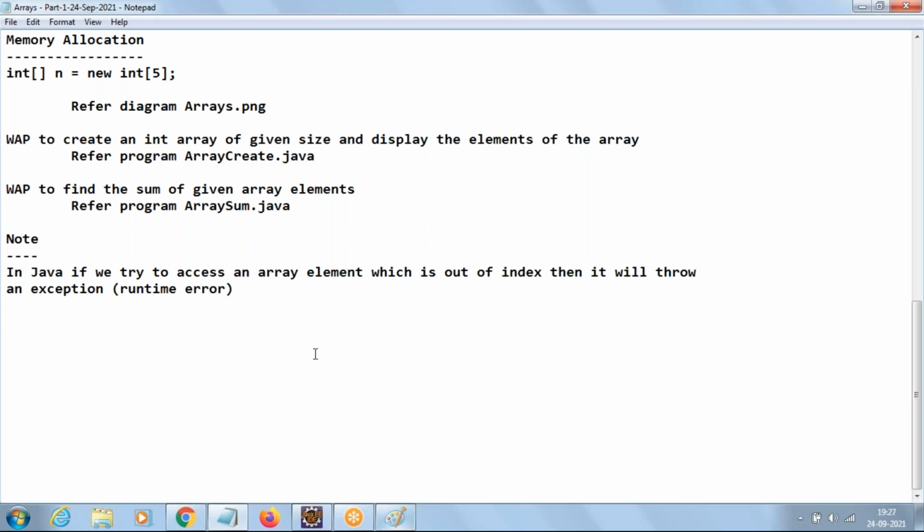Let us do one more example program, a good one. Write a program to search an element in the given array. So let me explain what is this search program.